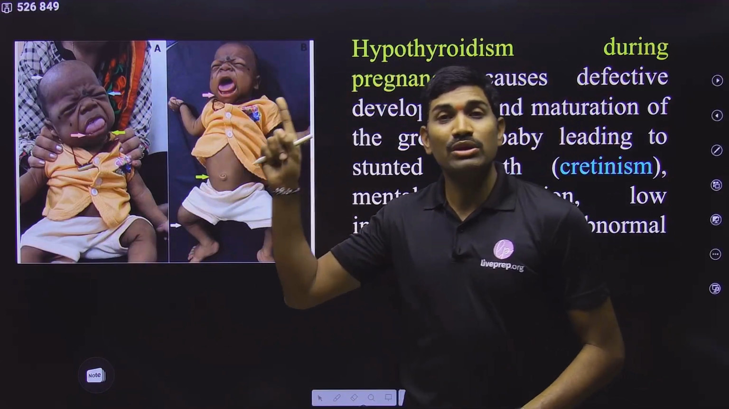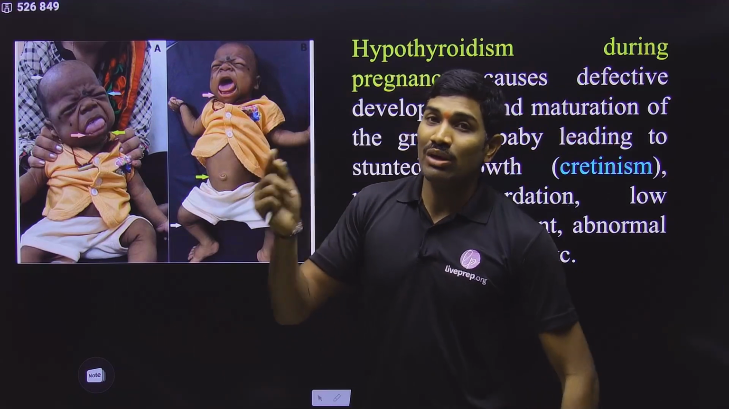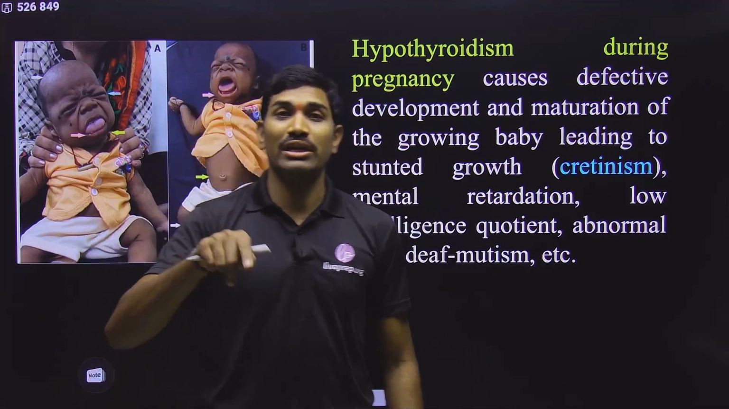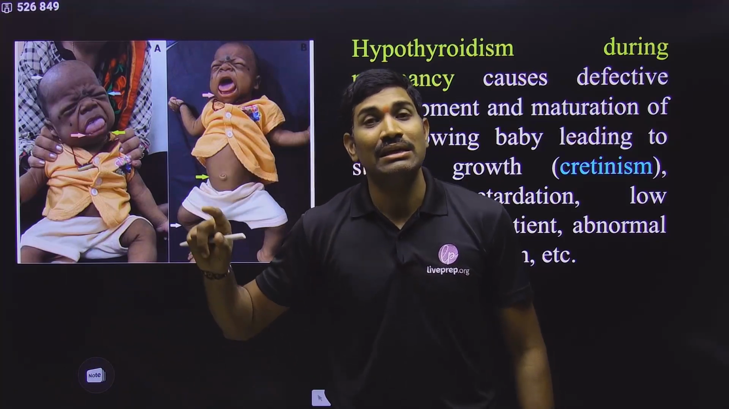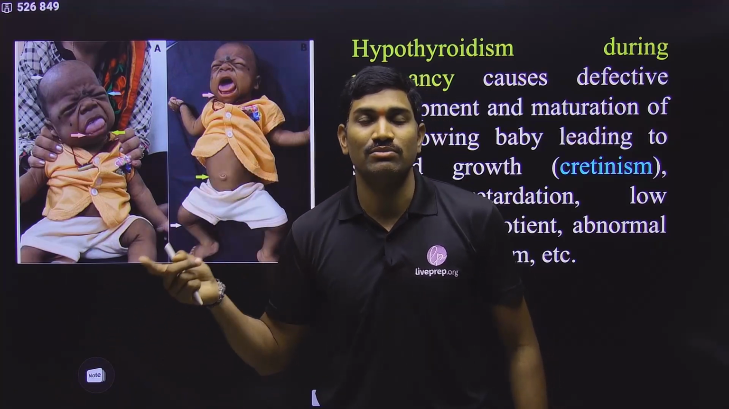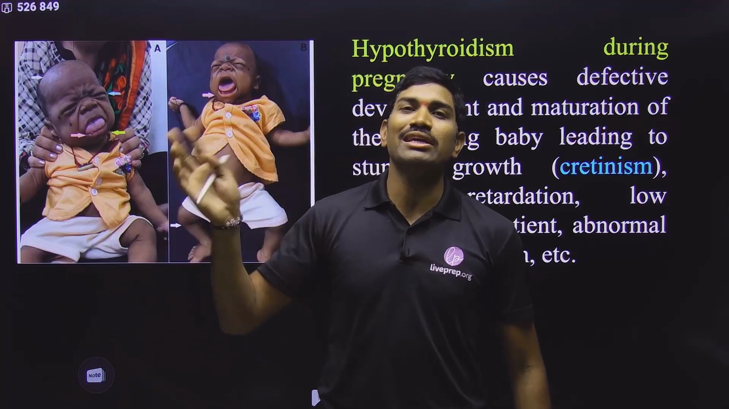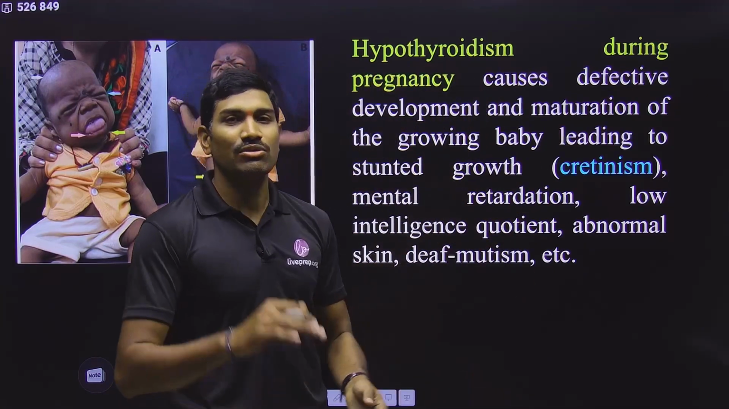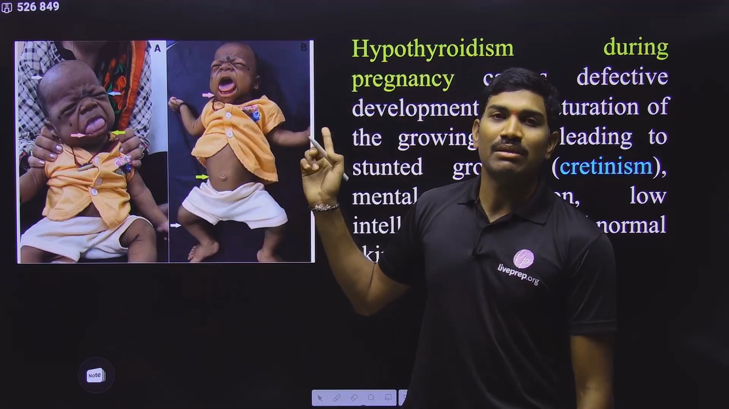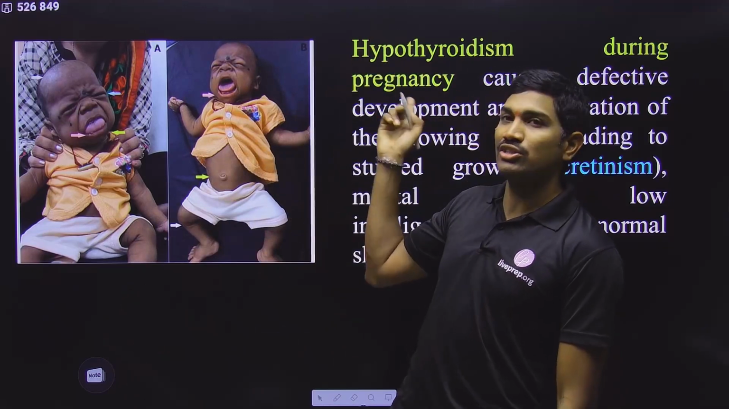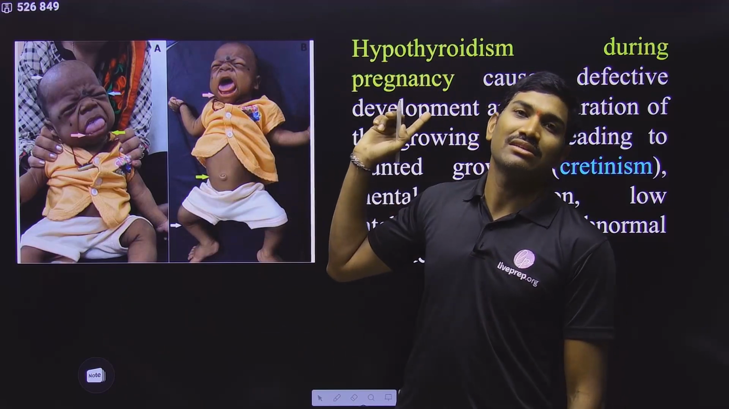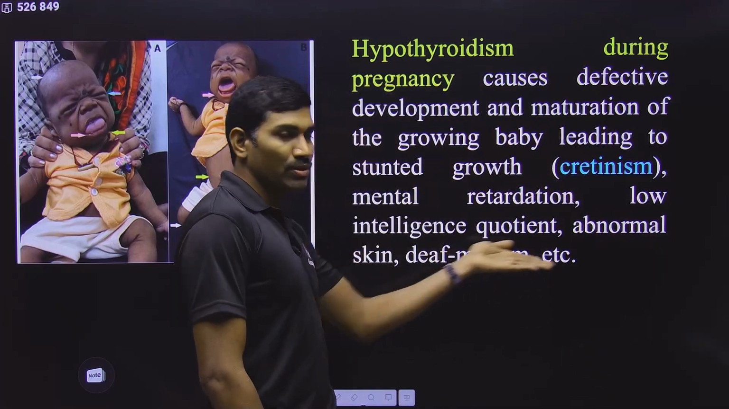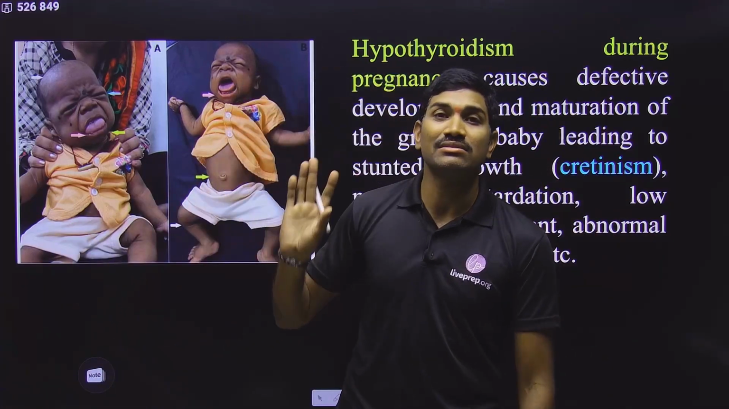Please remember, pituitary dwarfism we studied is due to less production of growth hormone from the pituitary gland. There also height is decreased, but that is called pituitary dwarfism. That dwarfism is due to a pituitary hormone. What is the pituitary hormone? Growth hormone. But here also we are observing stunted growth, lesser growth, but this is due to hypothyroidism during pregnancy. So that's why this type of stunted growth and these problems are now called cretinism.